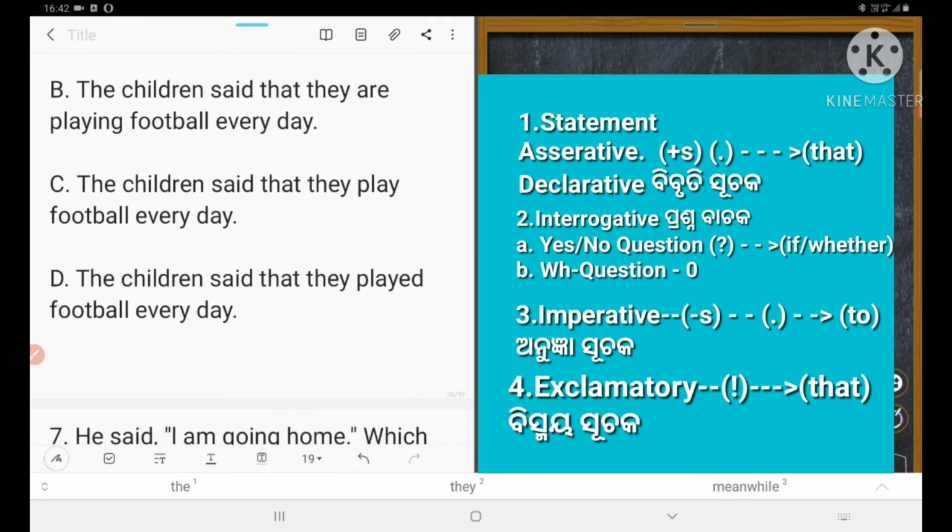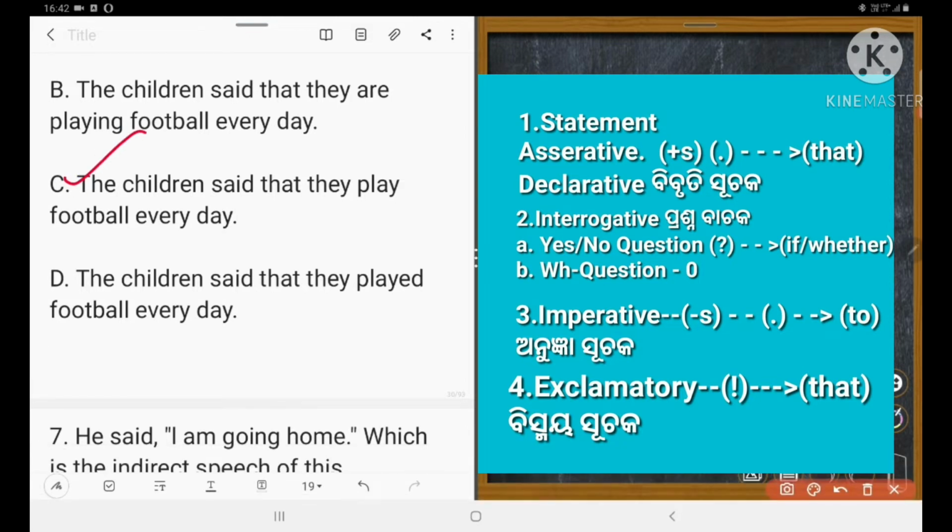Tell me. Yes. C is correct. Right? But the children said that they played. No, it is wrong because it is a habitual fact. The tense will not change. It will not become played. It will remain play. So number C is correct.